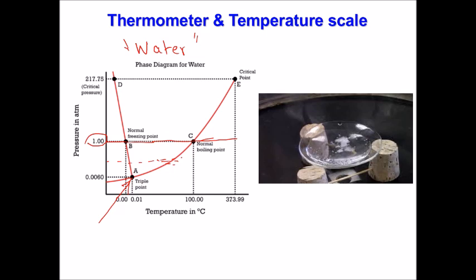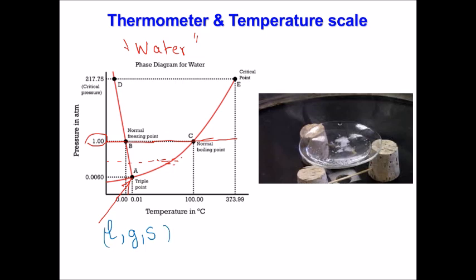And it's important because water exists at this point in 3 forms, in 3 states. That's the coexistence of liquid, gas, and solid. In other words, ice, liquid water, and steam or vapor all coexist at the same point.